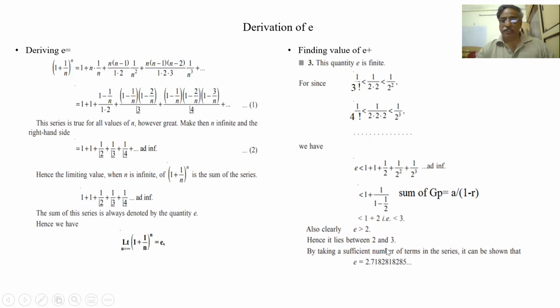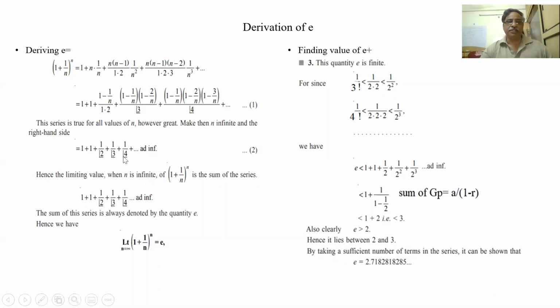Understood how we got e? From the fundamental definition of e. This is the fundamental definition of e. It is defined as 1 plus 1 by n, and it is Euler's number. This was discovered by Euler. So this has been useful in all exponential variation. 1 plus 1 by n whole to the power of n.